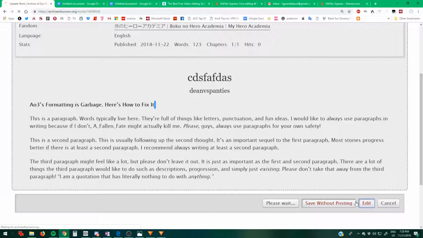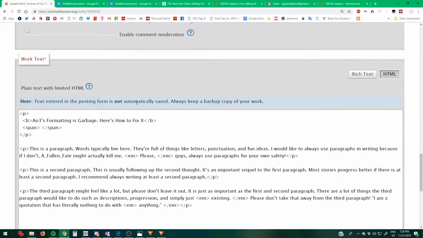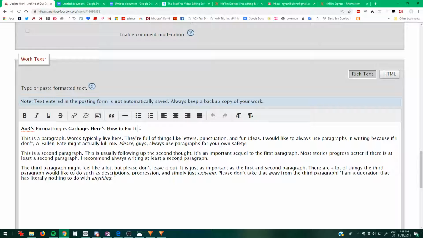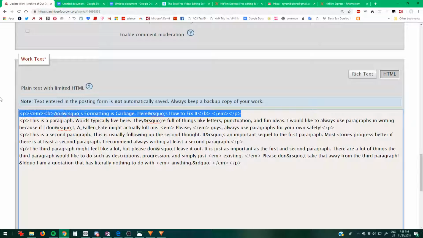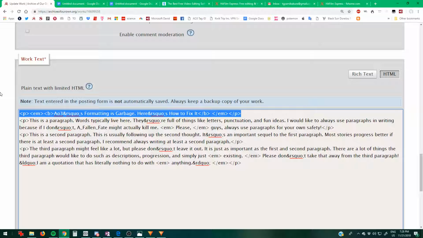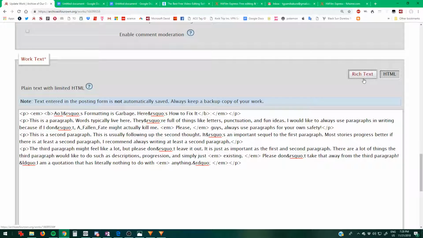So yeah, just always bold or italicize as needed. Because see, look what happened. It's not happy with what I did. Do you want to see what's funny? Go to the HTML side and you get all of this garbage. Look at this poor title. It gets several different tags going on here. It's just sad. So please help, you know, AO3. It's a child.